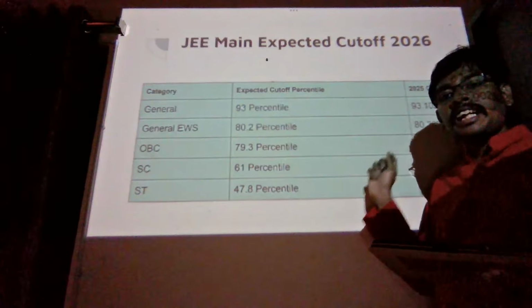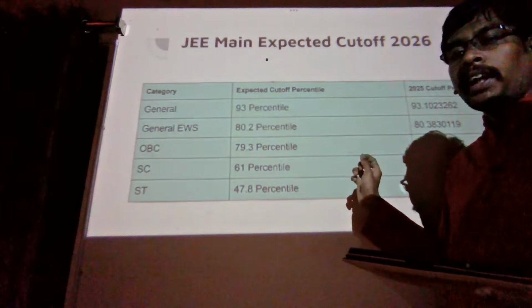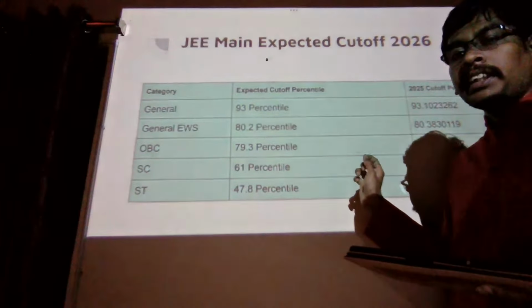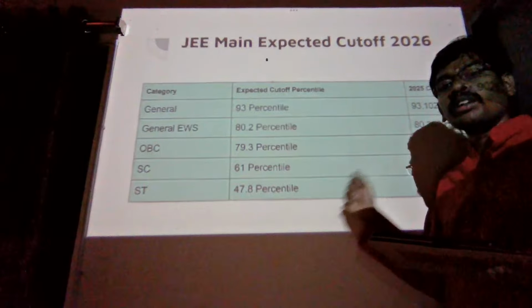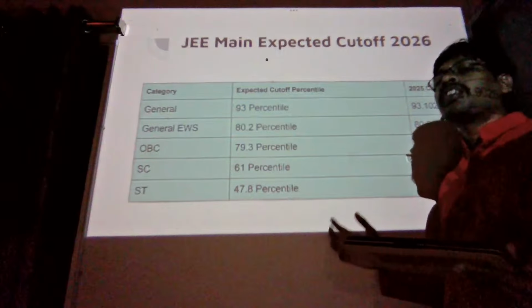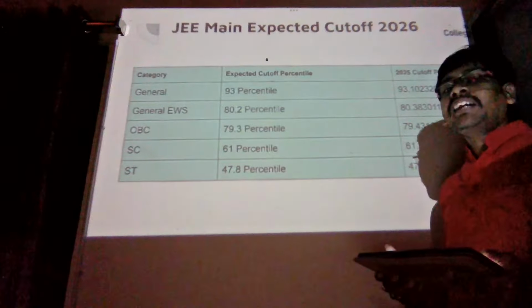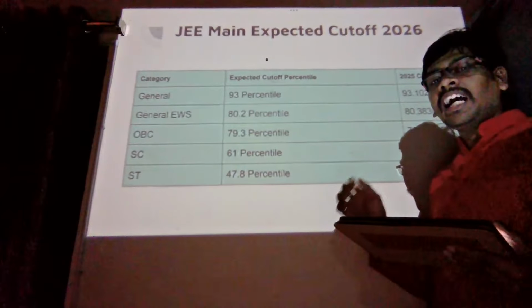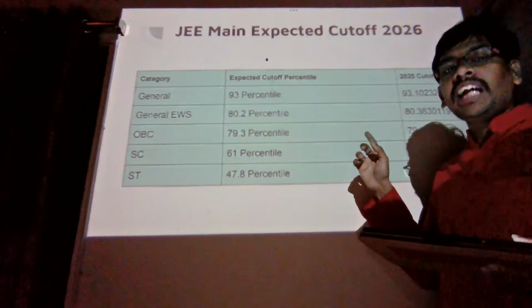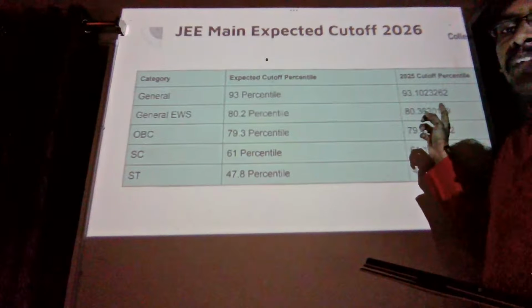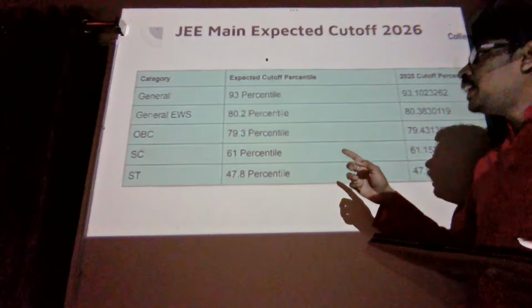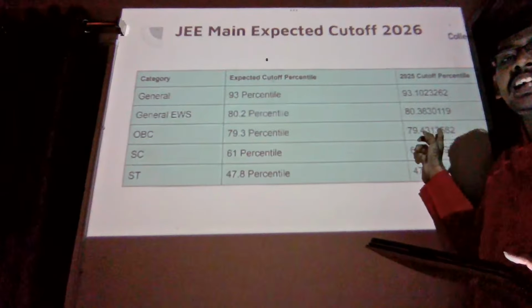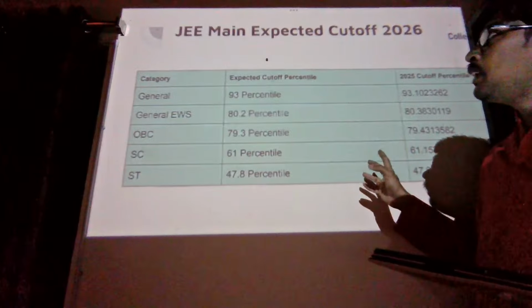The cutoffs might decrease this year by 0.1 to 0.2% because the paper is difficult in this session's exam. In case the session 2 paper is also going to be moderate to tough, then after all the normalization process, it is expected that the cutoffs will decline this year. So general category cutoff might be around 93 percentile, last year it was 93.10. For general EWS it was 80.3 last year, and it could be around 80.2 this year. So these are the expected cutoffs of JEE Main 2026.